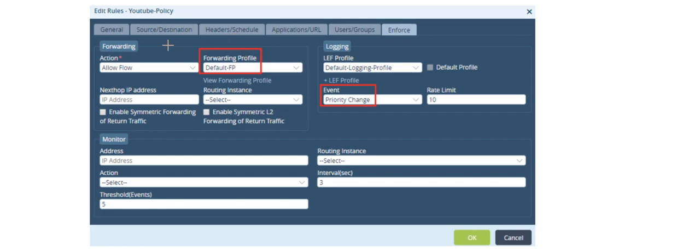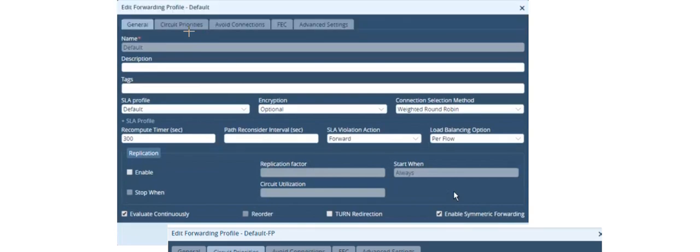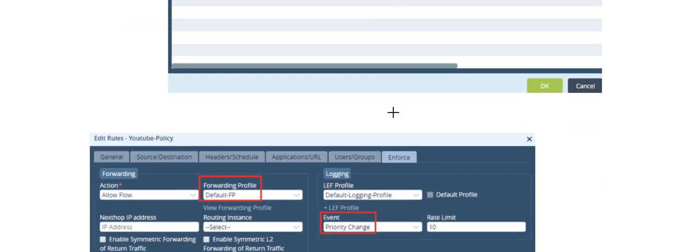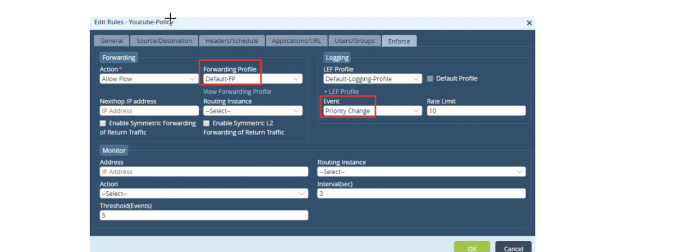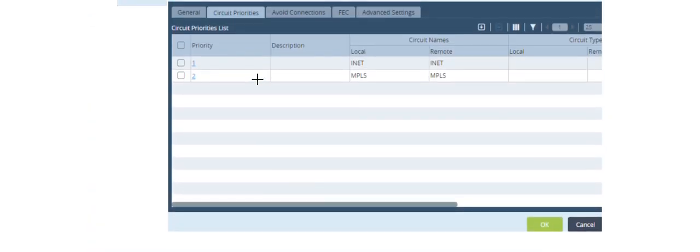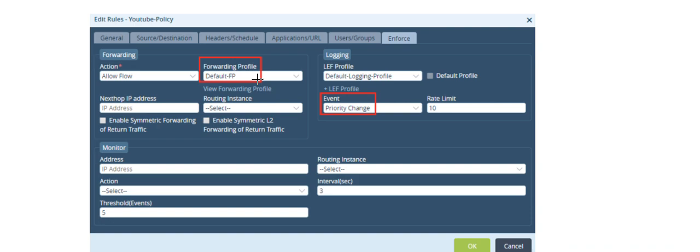So whatever traffic we are matching, let's say we are matching a particular traffic in the default forwarding profile, this traffic will always have INET internet traffic as primary. For example, we have created a YouTube policy and maybe we are matching the YouTube application. We will put that into the default forwarding profile, where in the default forwarding profile internet is primary. So this is how we can manipulate our traffic based on the source, destination, application by making the SD-WAN policies.